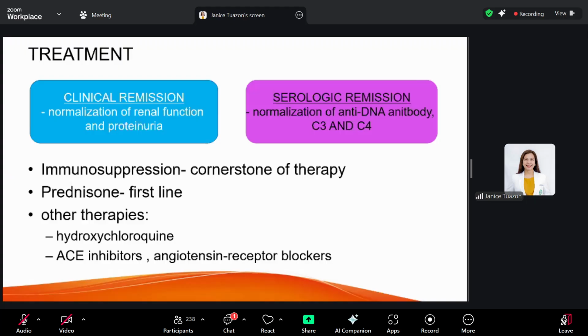ACE inhibitors and angiotensin receptor blockers will be used to control your hypertension and also the proteinuria. These antihypertensive agents have been shown to be effective for reducing proteinuria, so most of the time we use them in combination with prednisone.